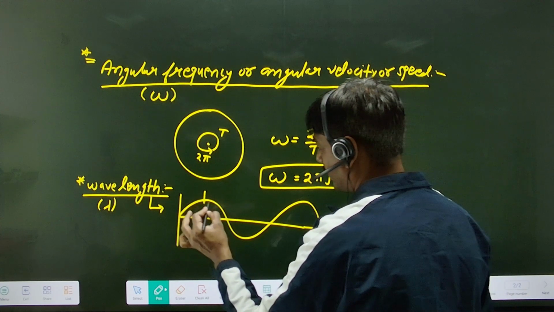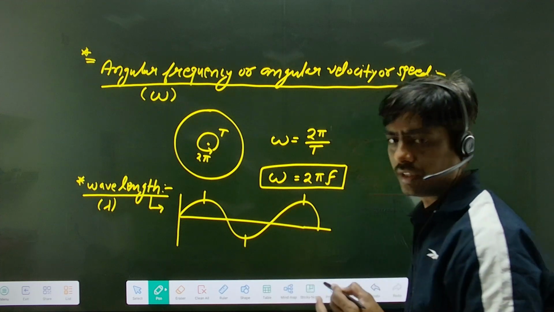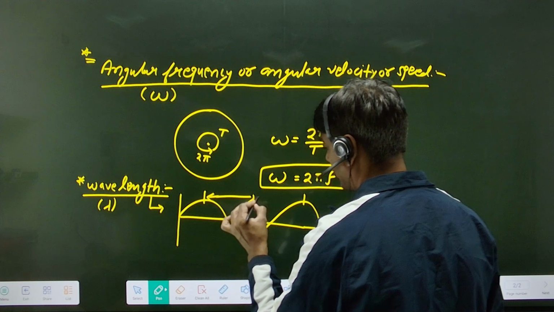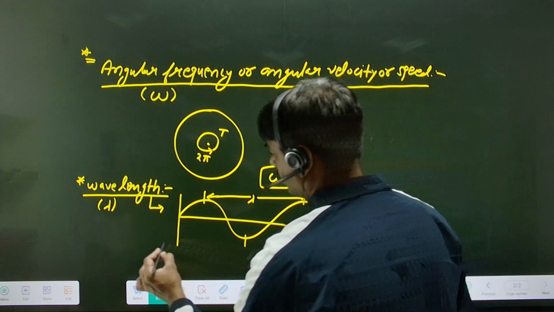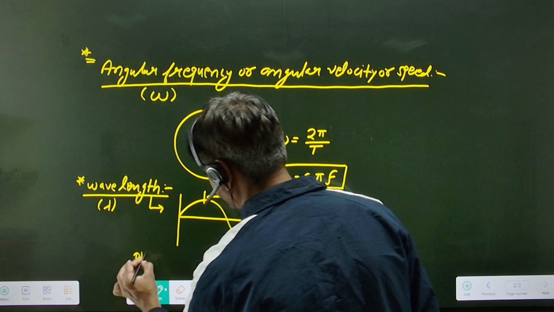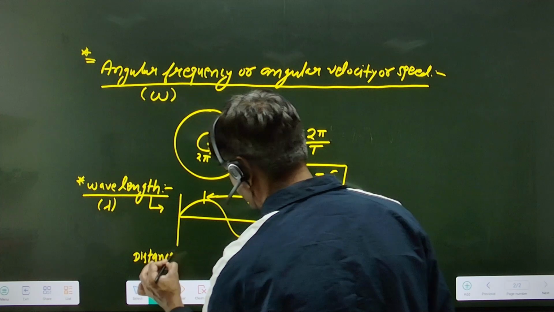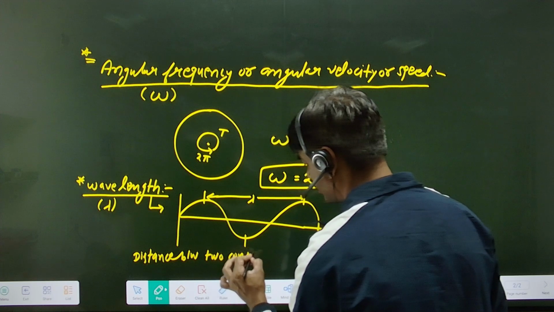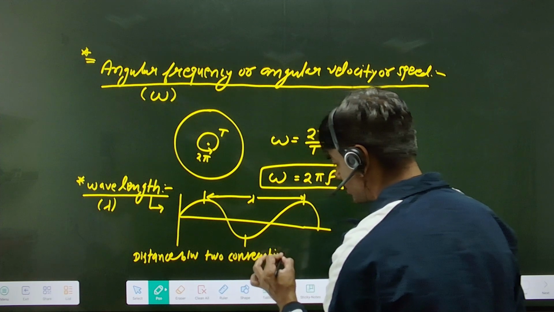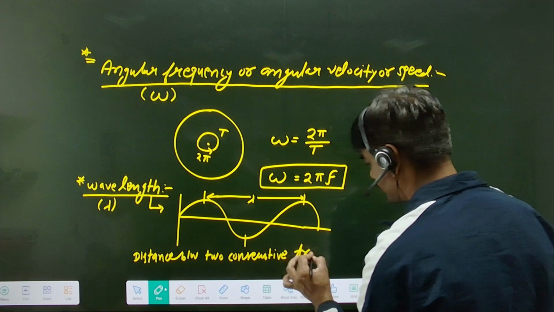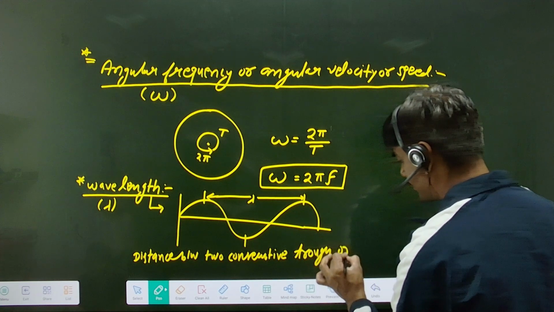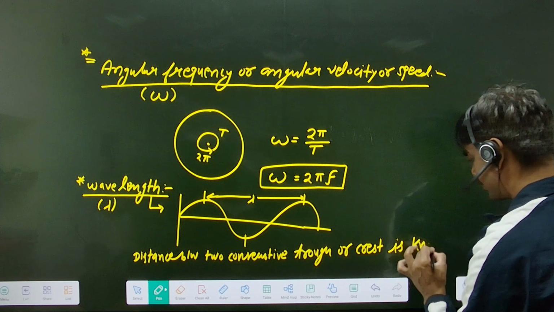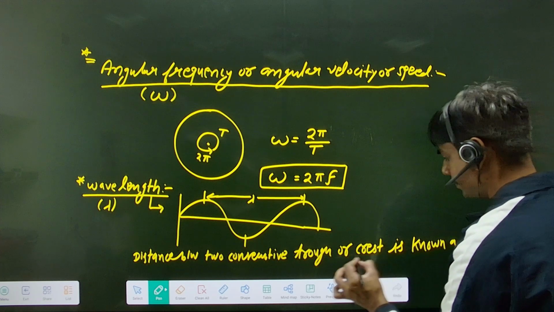This is known as the trough. This is known as the crest. The distance between two consecutive troughs or crests is known as the wavelength, lambda. So wavelength is the distance between two consecutive troughs or crests.